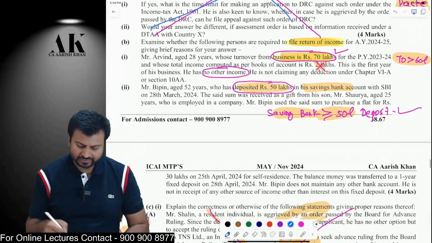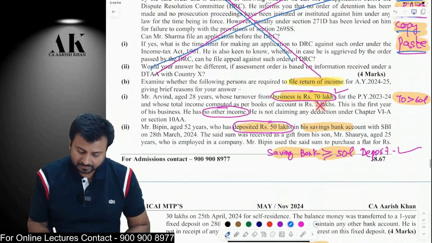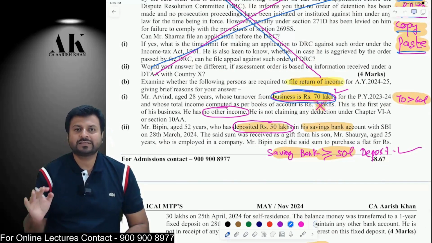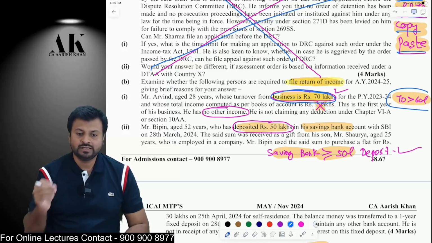We need to identify whether the following persons are liable to file the income tax return or not. Let's see the first person. A person who has a business turnover of 70 lakh rupees. Remember, any person who has a business turnover of more than 60 lakh rupees, or if the profession gross receipt is more than 10 lakhs, is liable to file the income tax return. Therefore, by that logic, the SSC is liable to file the income tax return.